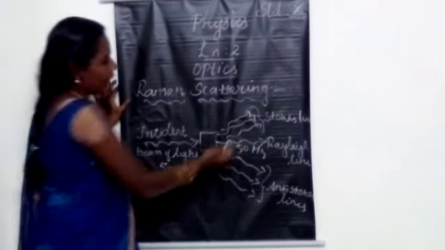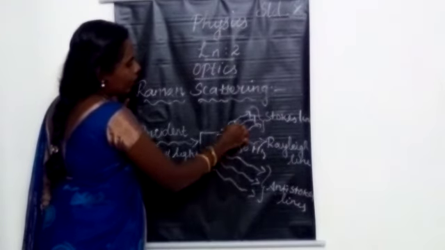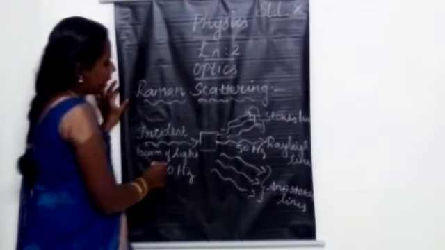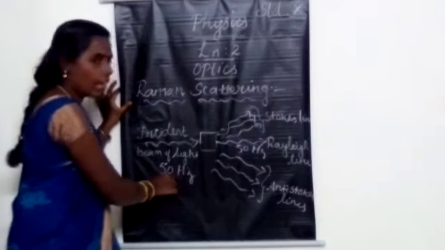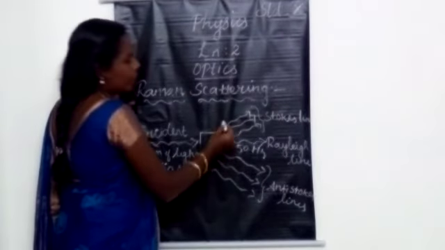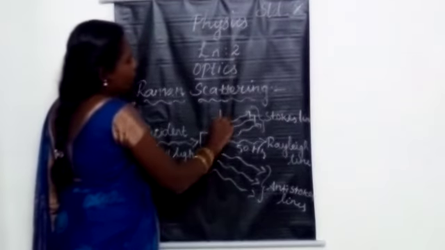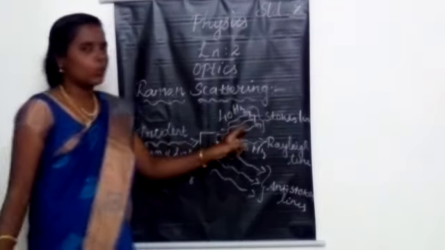Then we can also see different lines here. These lines have a frequency lower than that of the incident beam of light. For example, if the incident beam is 50 Hz, in these lines the frequency will be 40 Hz or below, like 30 Hz. That is called the Stokes lines.